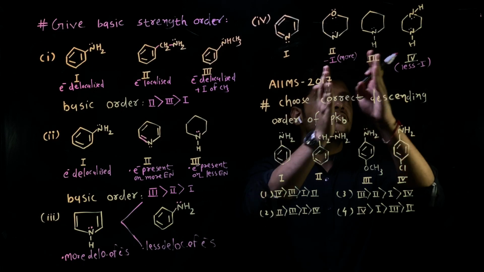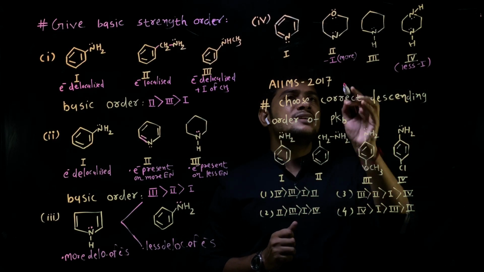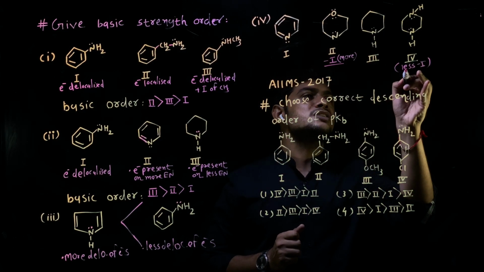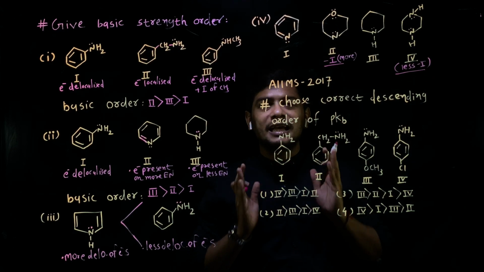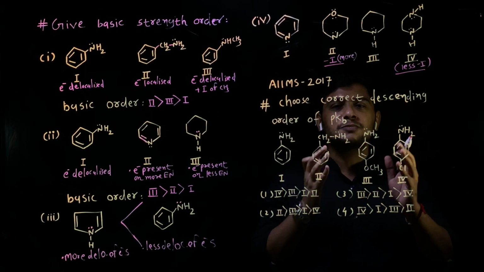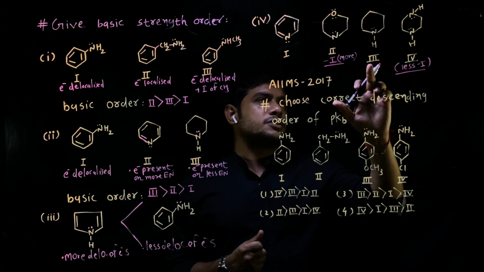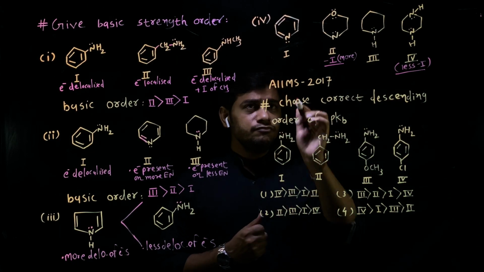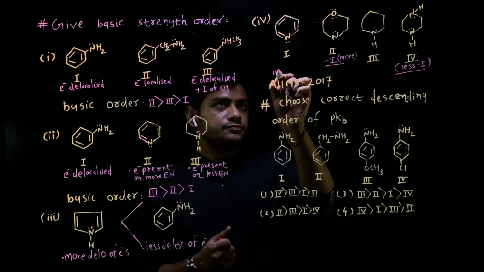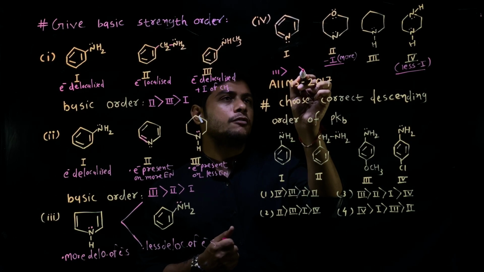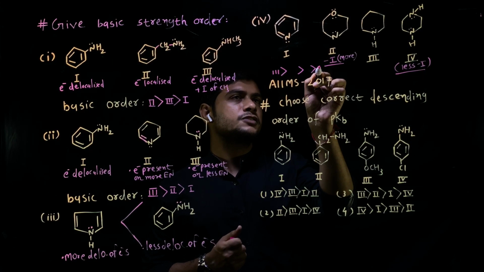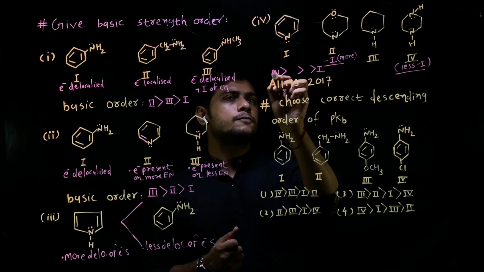Now comparing these three structures, there is a minus I effect, and as we know, friends, minus I effect decreases basic strength. So the basic strength of the third structure is highest and the basic strength of the first structure is very low.